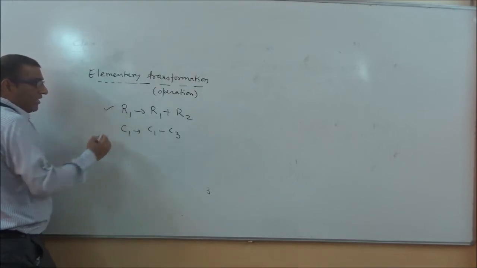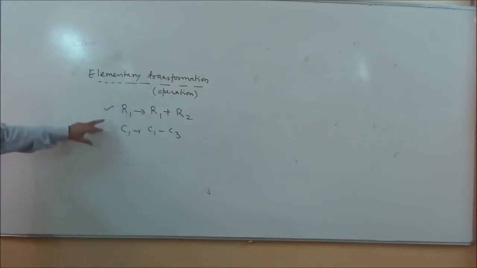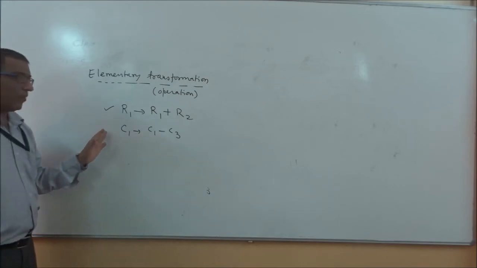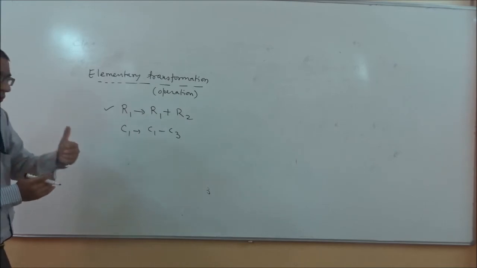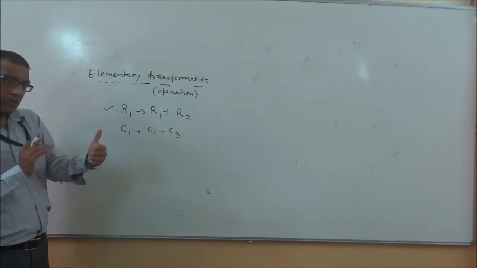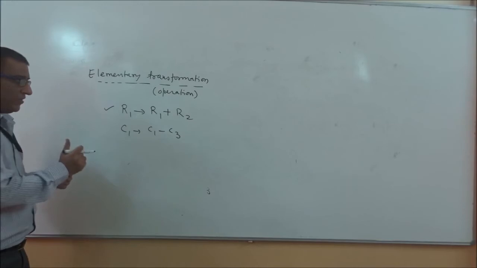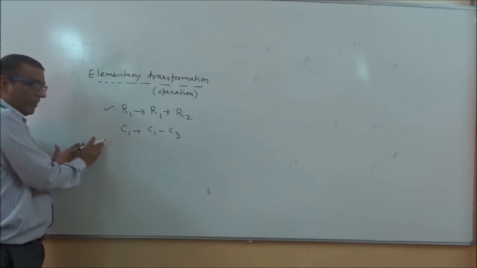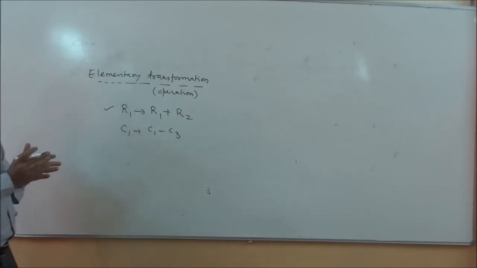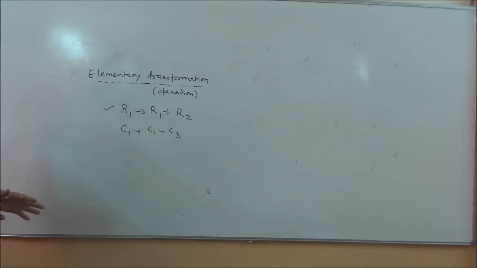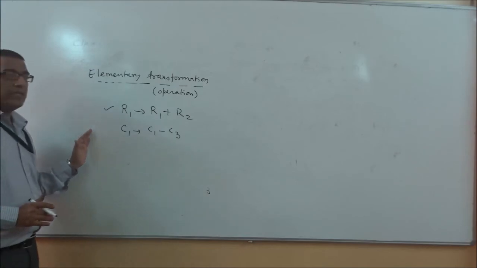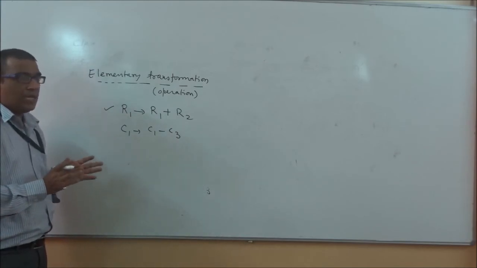Once you start the elementary transformation with row, it means the whole problem you will continue with the row. Once you start with the column, it means the whole problem you will solve with the help of column. You will not mix it up. Mix up means once you start with row, you will not enter column. This is known as row method. This is known as column method. So when you start with the row elementary transformation, then the whole problem you will solve by the row transformation. And once you start with the column method, the whole problem you will solve with the column method.